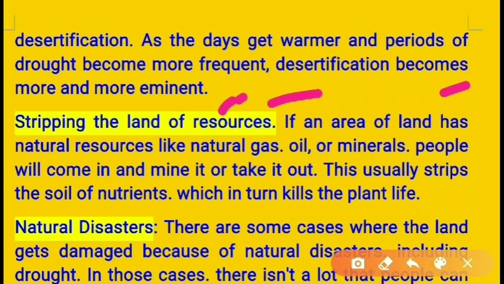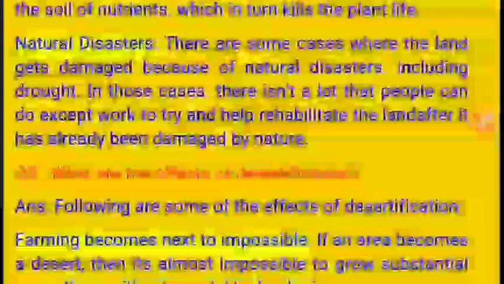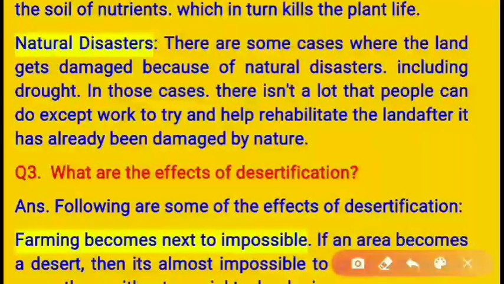Stripping the land of resources. If an area of land has natural resources like natural gas, oil, or minerals, people will come in and mine it or take it out. This usually strips the soil of nutrients, which in turn kills the plant life. Natural disasters, another factor.